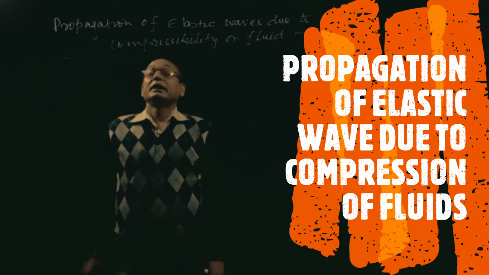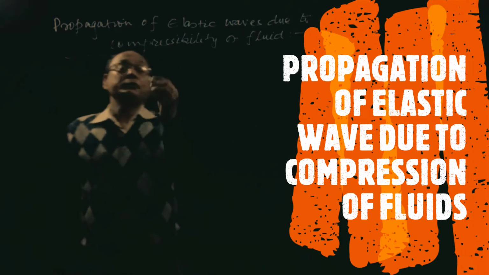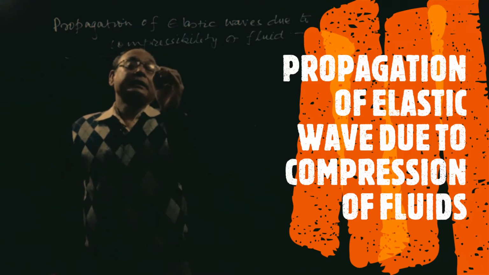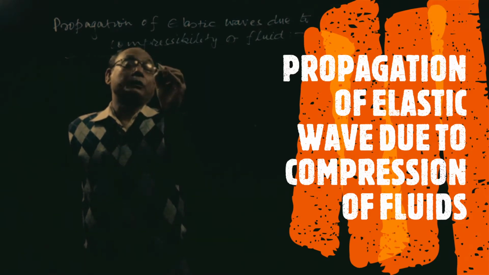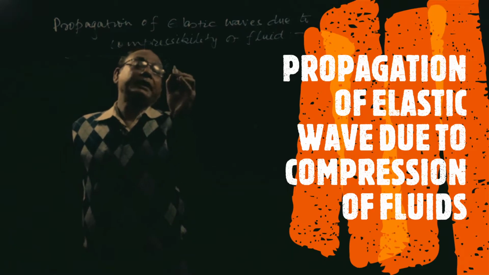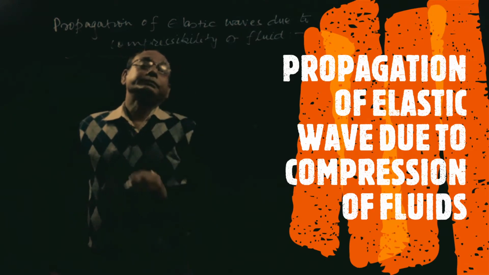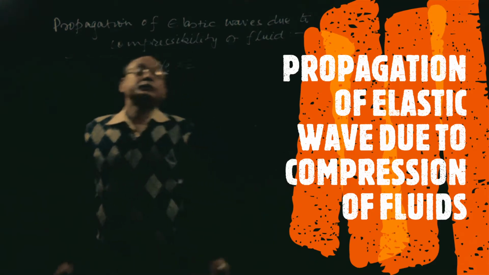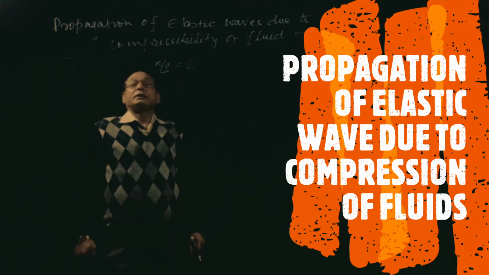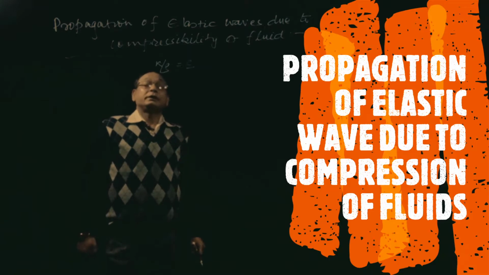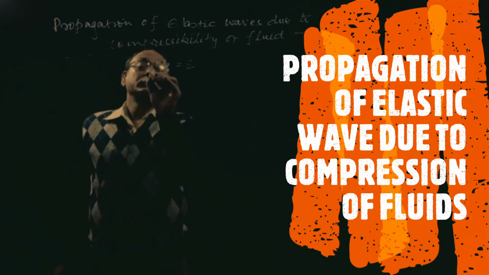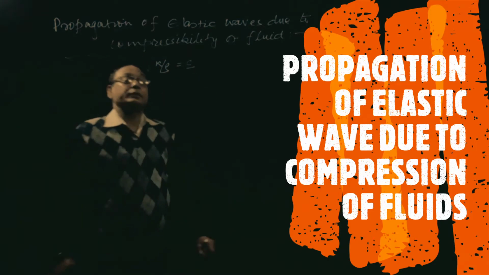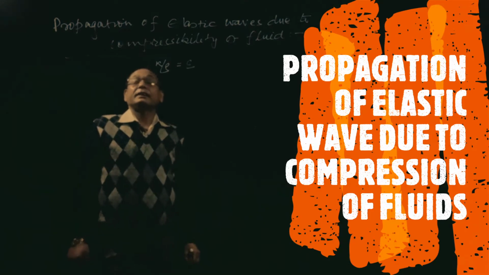Okay, that means we have already used Mach number, and that is K by rho is equal to C. Okay, this relation, the sonic velocity relation, we are going to use: root under K by rho. So that we are going to find out the relations. So let us see